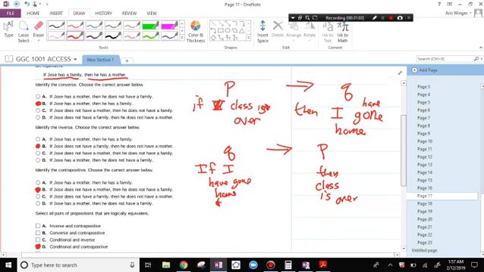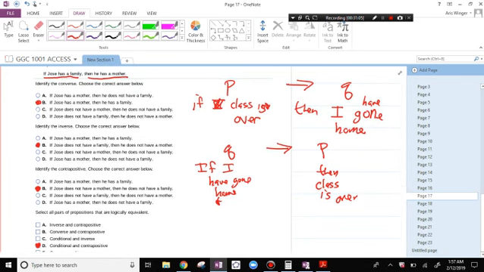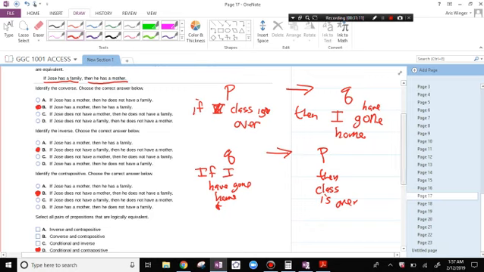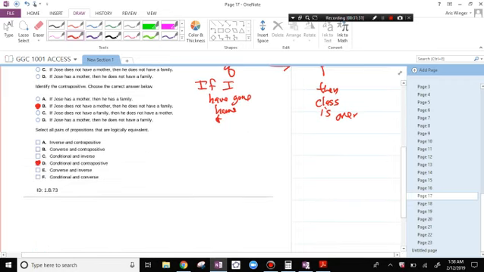The converse says that if Jose has a mother, then he has a family. The inverse says that if Jose does not have a family, then he does not have a mother. Those are equivalent. Those are the same thing. The converse and the inverse.